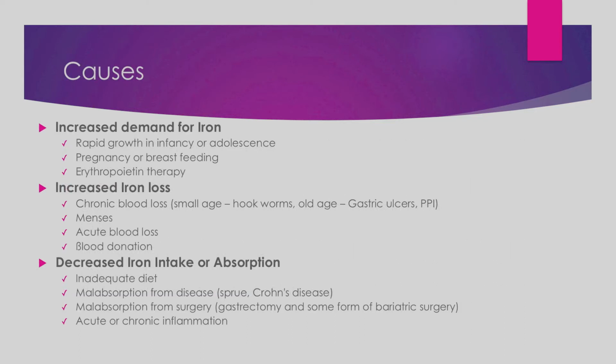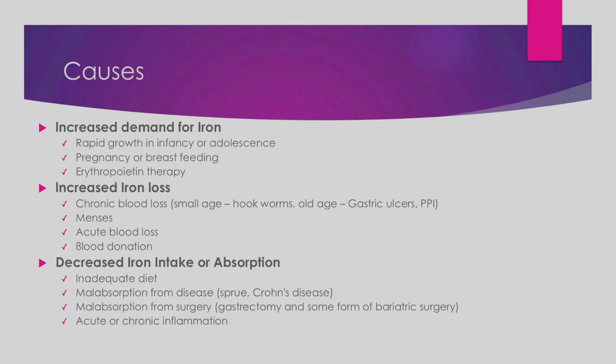What are the causes for iron deficiency anemia? Before we start, we know that the etiological classification for anemia is in three categories. Number 1, decreased production of RBCs. Number 2, increased destruction of RBCs. And number 3, blood loss.